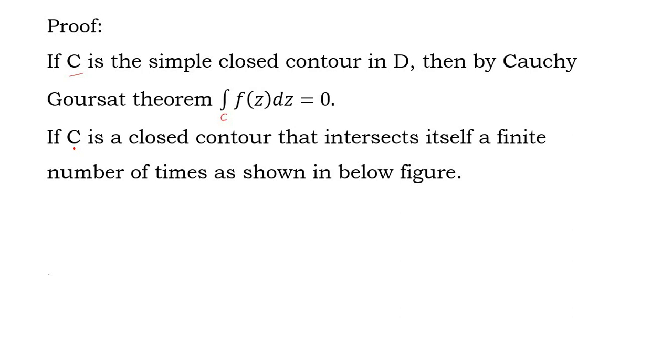Suppose C is a closed contour, which means that it intersects itself a finite number of times.